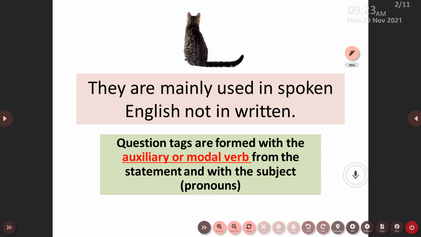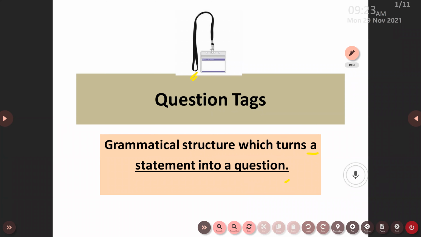Slide one more time. Yeah, why not? Please listen. We are talking about question tags. It is a grammatical structure which turns a statement into a question. With the help of a question tag, we can transform a statement into a question, or we can turn a statement into a question. Okay, next slide.